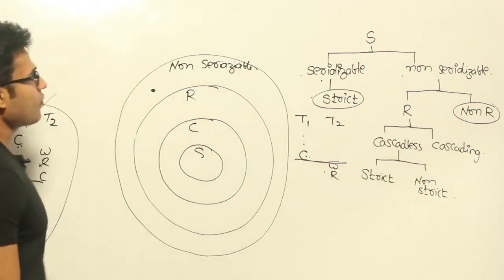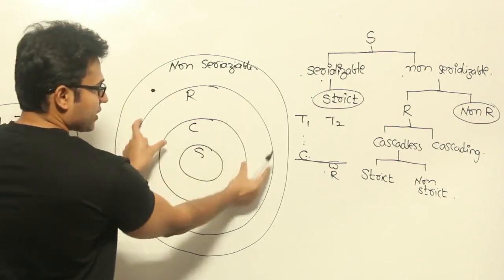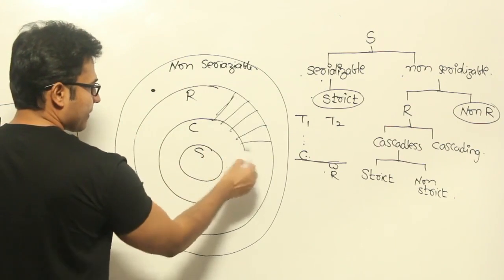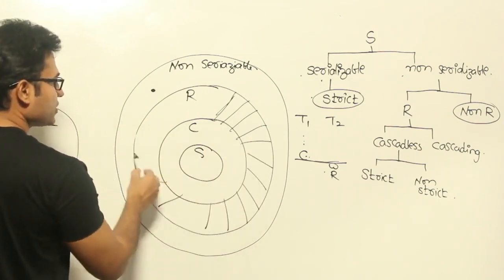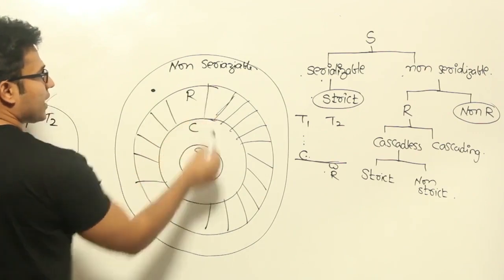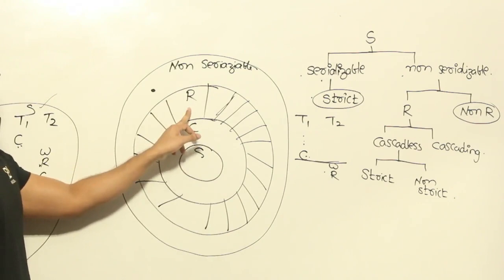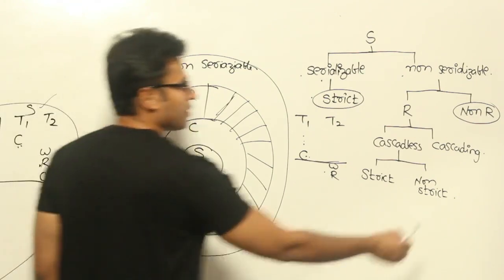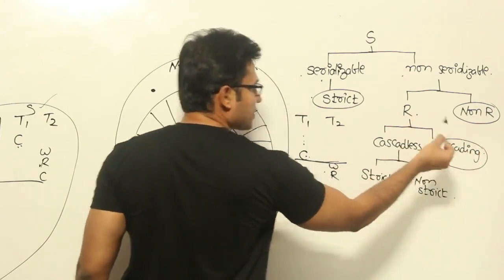Now if you look at the part between this one and this one, this is the set of all recoverable schedules which are cascading. These are recoverable but cascading, which means this part.